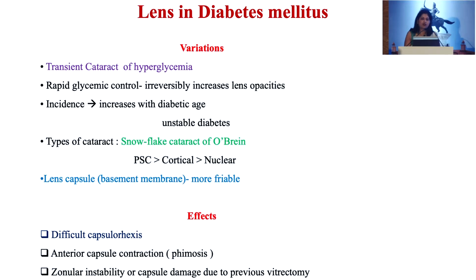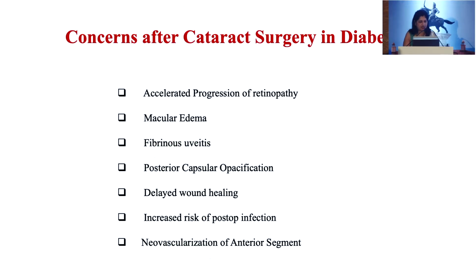The lens also behaves differently, as we can see the transient cataract of hyperglycemia. More chances of PSC are seen in diabetic patients, and the lens capsule is more fragile, leading to difficult capsulorhexis, anterior capsular contraction post-surgery, and zonular instability during the surgery.